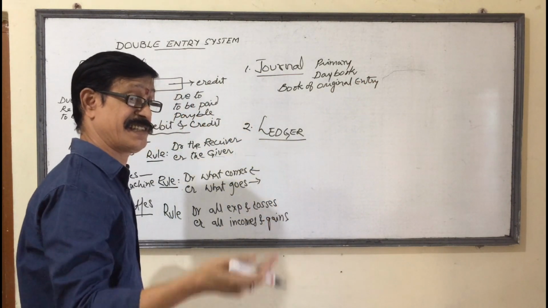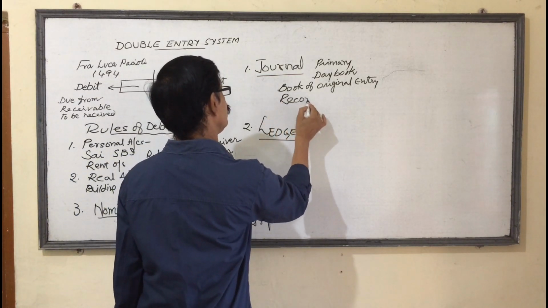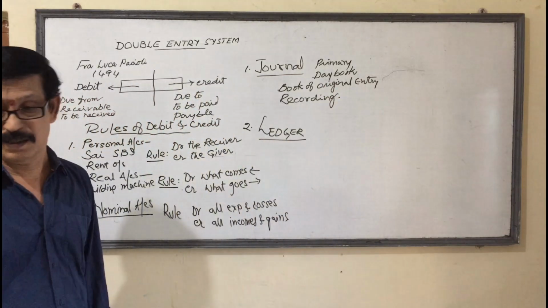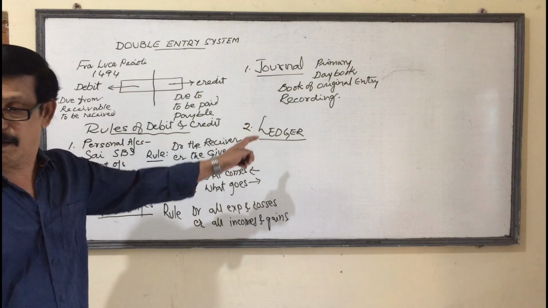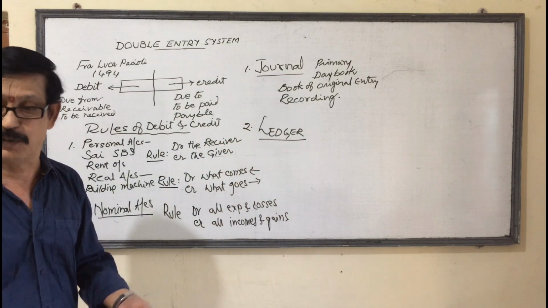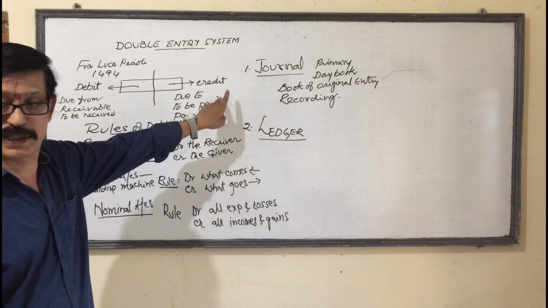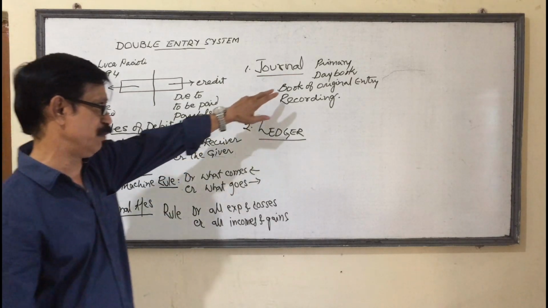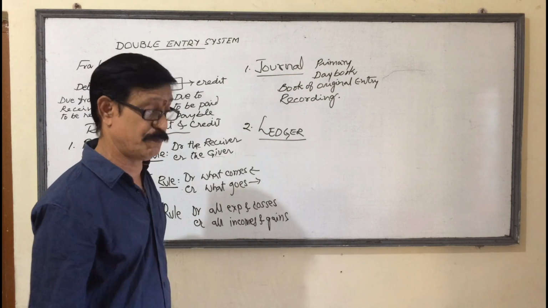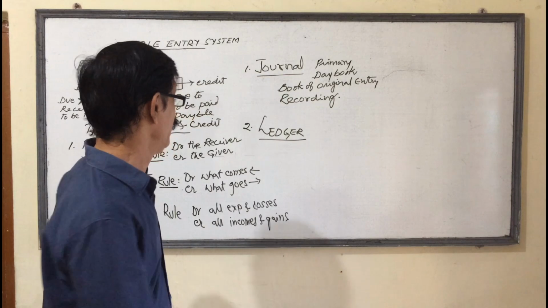Entering journal entries in the journal book, that process is called recording. Whenever a transaction happens, first you have to enter it into the journal book, then it is to be posted into the ledger. First book is journal. It is the primary book, the day book, the book of original entry, and the process of entering transactions into the journal is called recording.